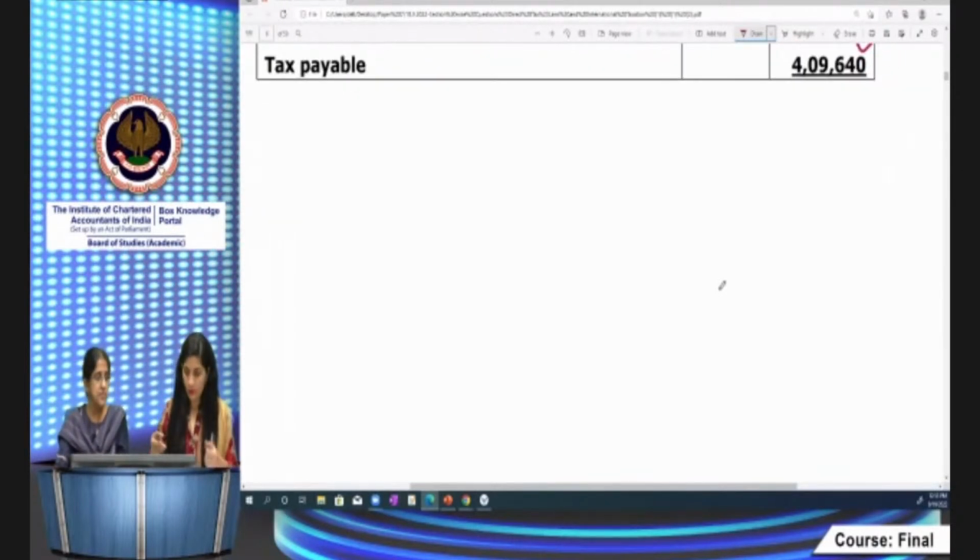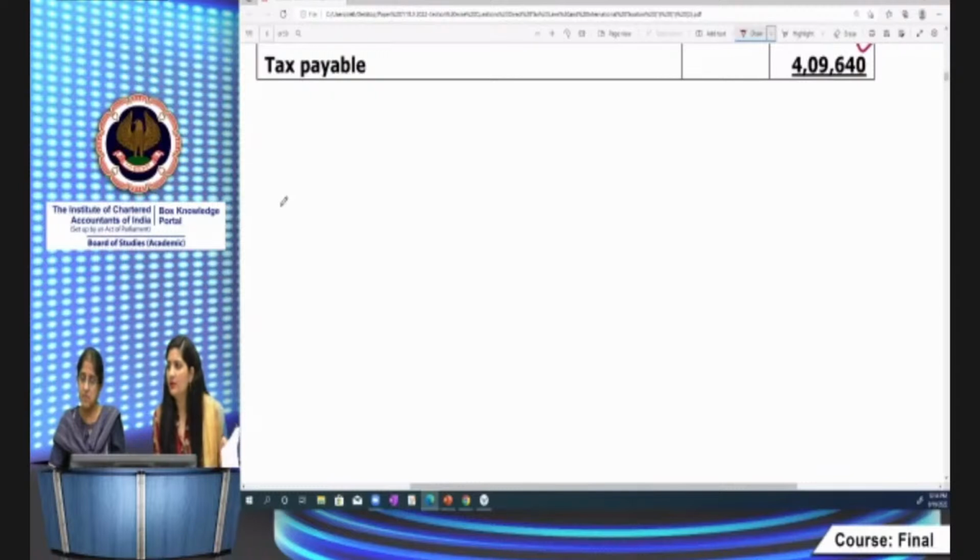Now we are going to proceed with the major amendments in section 115BAB. Let's take some of the questions relating to Shiva Limited. Saurav, you have mentioned that it's an electricity company, so the rate will be 17.16%. See, it's an electricity company, of course, but it was set up before 1/10/2019. So it would not be eligible for 115BAB, right? So it's 22%. Still, it's an electricity generation company, but you have to see the setup date also. Right?